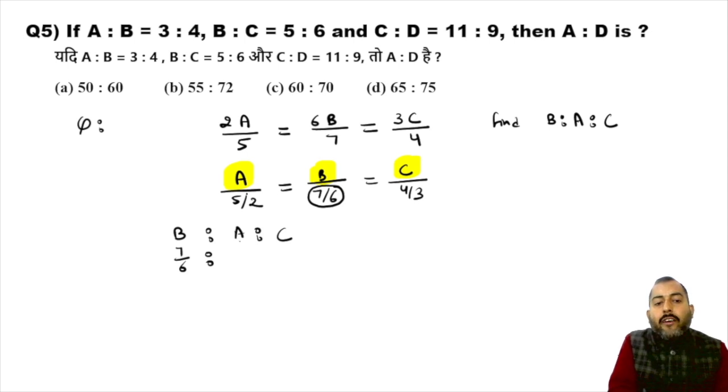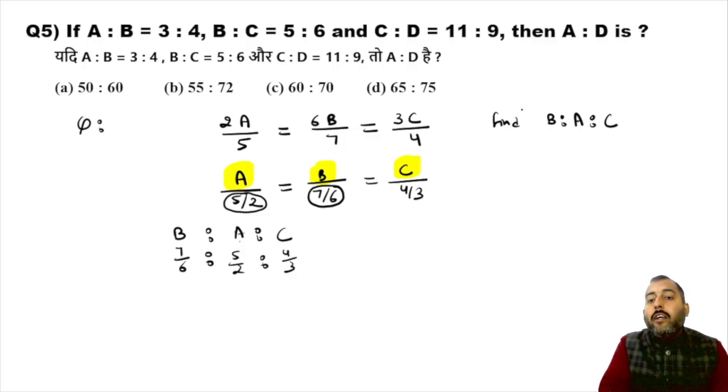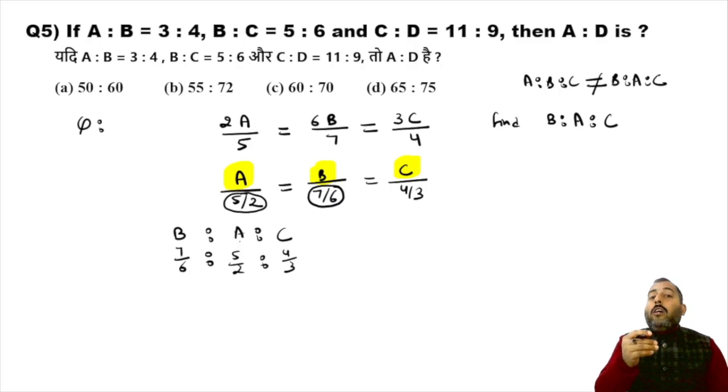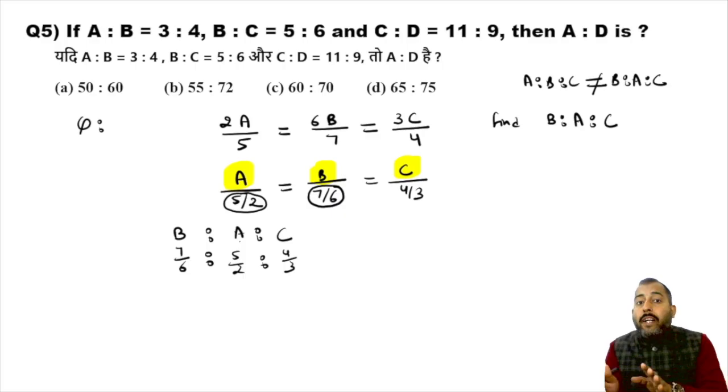Then the value of a, below a it was 5 by 2, so write down 5 by 2 directly. And the value of c is 4 by 3, so 4 by 3. Remember guys, a is to b is to c is not equal to b is to a is to c. In ratio, the order of elements matters.